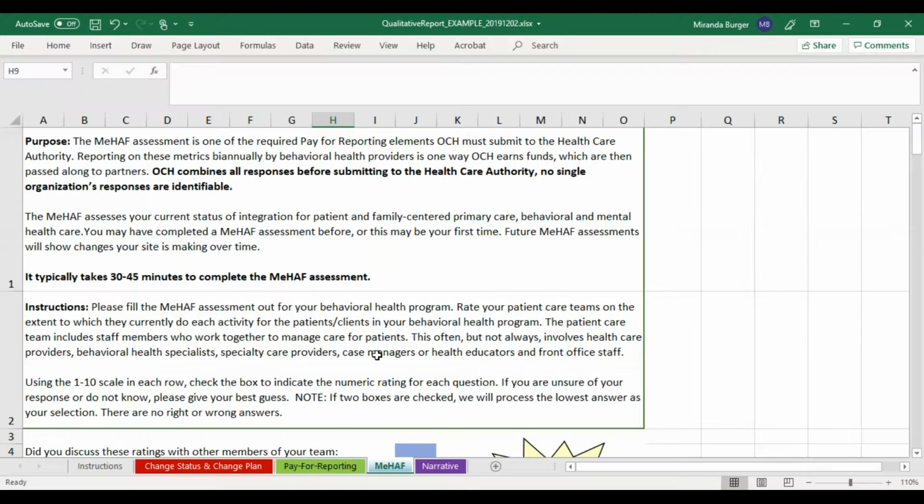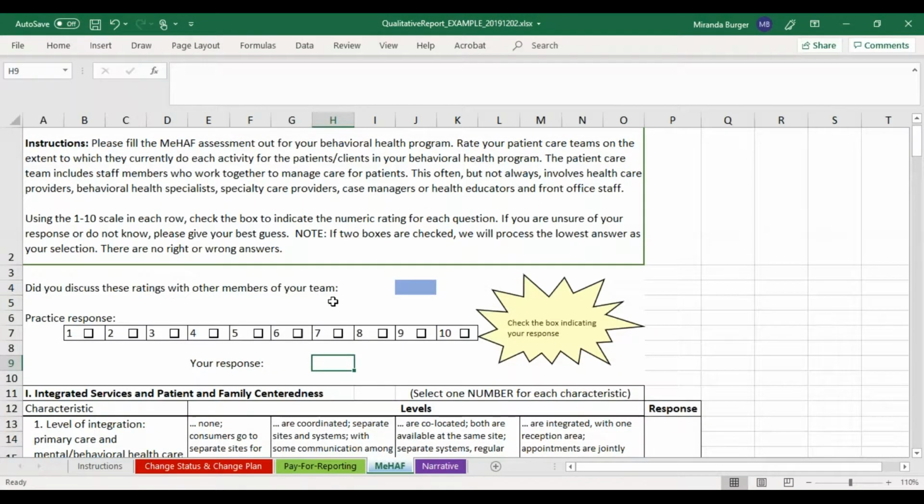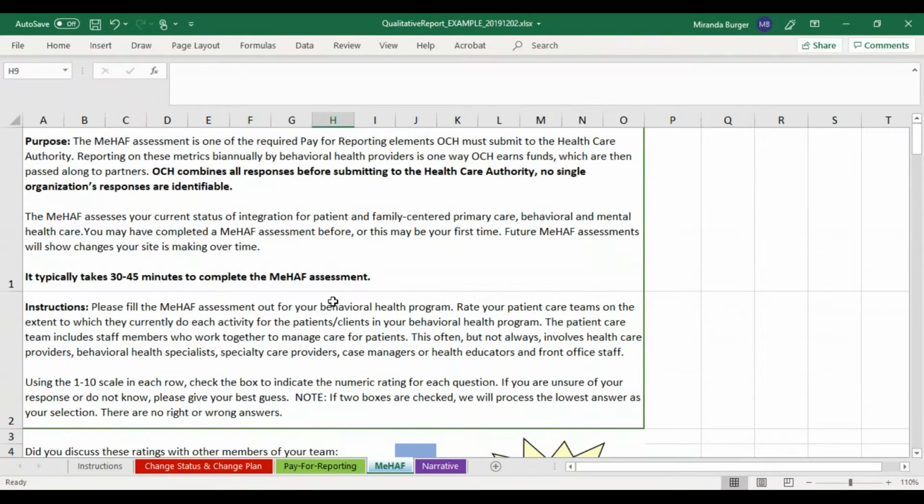The MEHAF assessment is intended to assess an organization's current status of integration for patient and family-centered primary care and behavioral health and mental health care. You may have completed the MEHAF assessment before, or this may be your first time. Future MEHAF assessments will show the changes your site is making over time. To complete this tab, it typically takes 30 to 45 minutes.